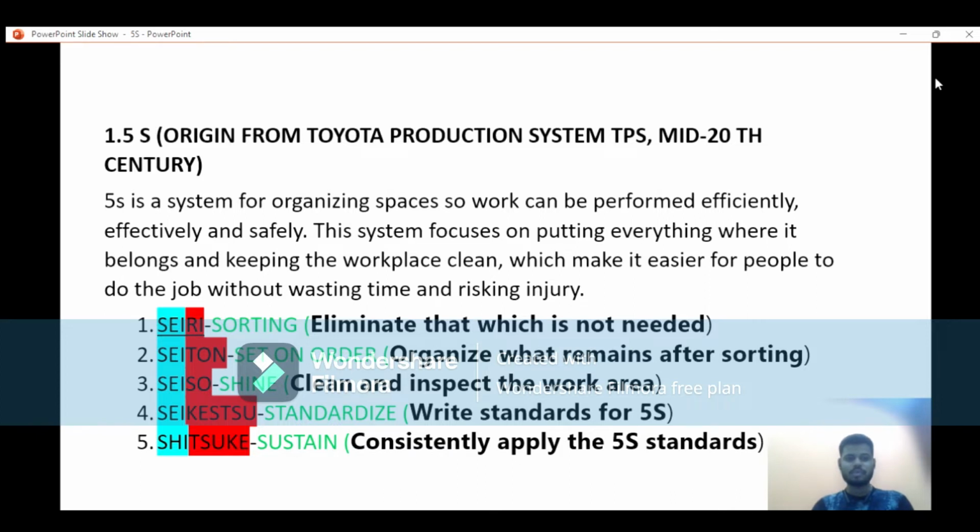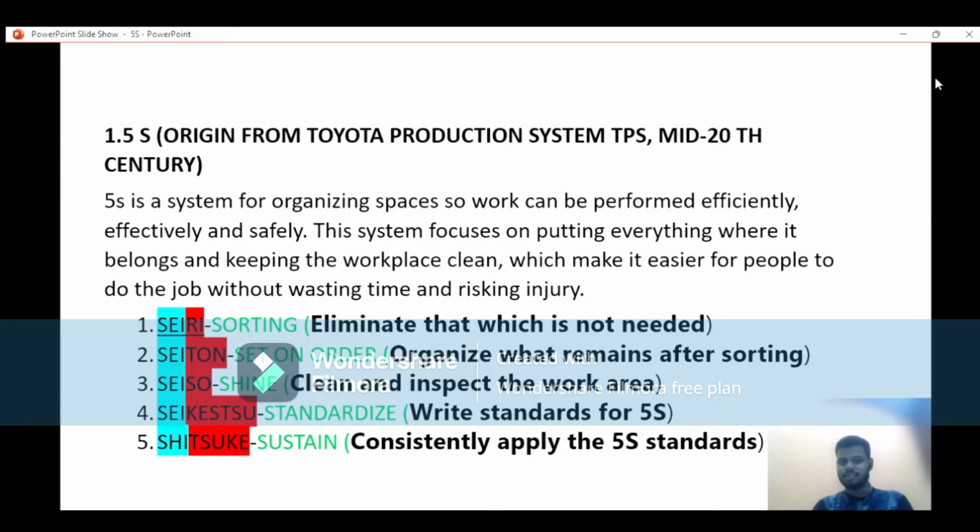But previously we had the question: why is 5S required? So first of all, we go to the first question, and the answer is that 5S is the system for organizing the space so work can be performed efficiently, effectively and safely.